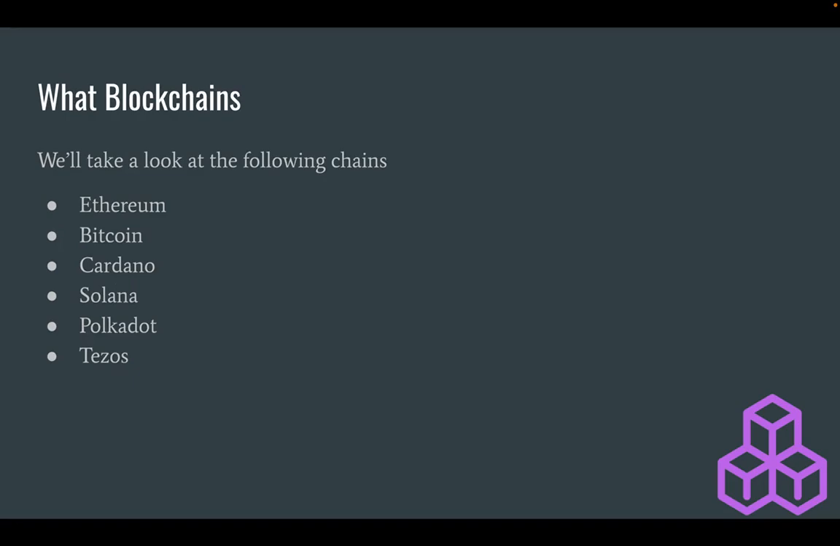So what blockchains are we going to be looking at? We're going to be looking at Ethereum, Bitcoin, Cardano, Solana, Polkadot, Tezos. I will try to keep my opinions out of the way as much as possible, but I do think Solana sucks, and I will repeatedly belittle this blockchain because I do not like it. I will explain in more detail later, but it's more of a personal grudge against it than anything else.